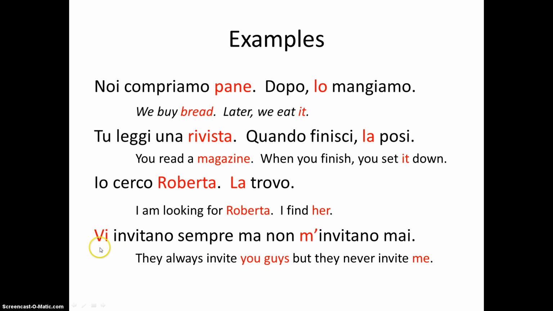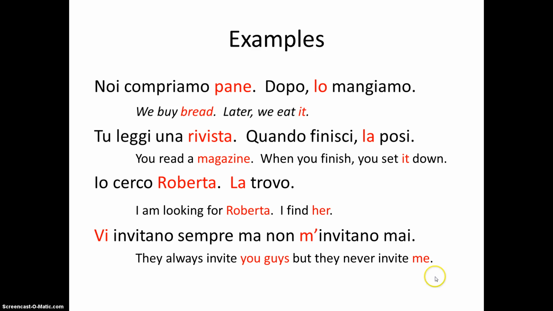So we do have that gender difference, of course, with people and direct object pronouns in both English and Italian. Another example, vi invitano sempre, ma non mi invitano mai. In this case, vi, our closest translation is you guys. It's the plural you. And then here we have another example, mi invitano mai. Notice this contracted form. When you're referring to yourself, the direct object pronoun would be mi. But here we have mi in front of a verb beginning with a vowel, which creates the contracted form. And we'll see a list of when that could happen on the next screen.